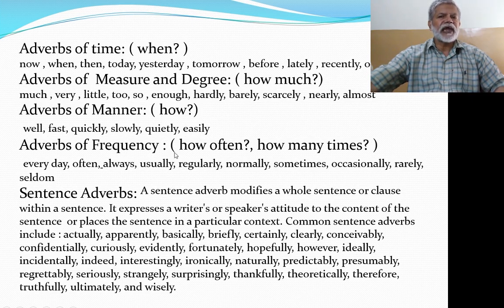How did something happen? Then there are adverbs of frequency. They show how often or how many times. They show how many times something was done, how often something happened. Every day, often, always, usually, regularly, normally, sometimes, occasionally, rarely, seldom. These are adverbs of frequency.